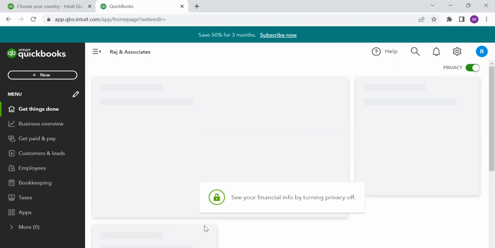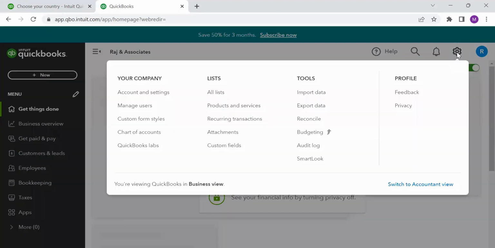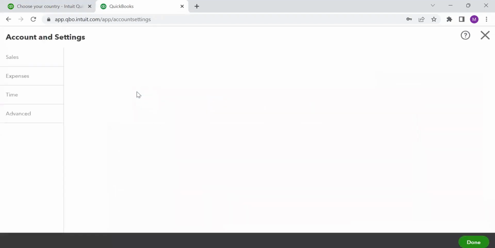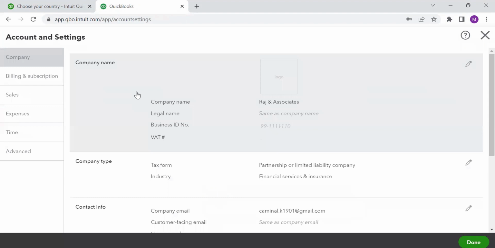Okay, the first thing after you create any company should be that you will have to set up features. Now, to set up features, which is nothing but settings, you are going to come to your right hand side and here is my option of settings. If I click on settings, here I can see account and settings.